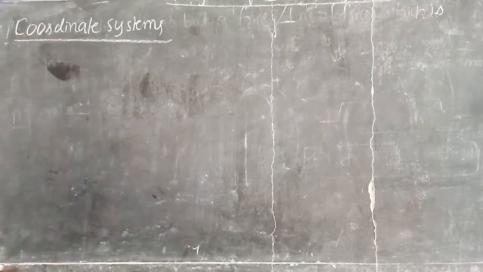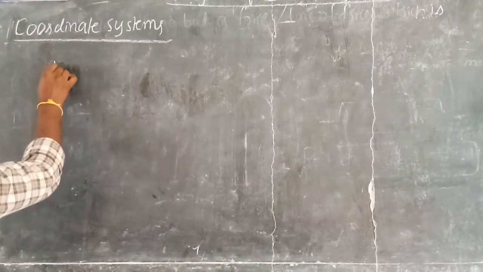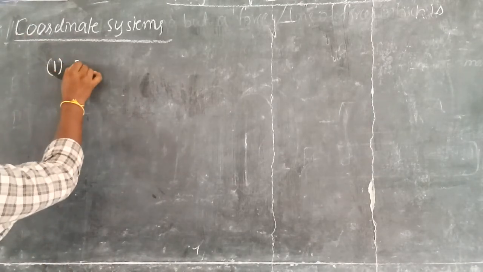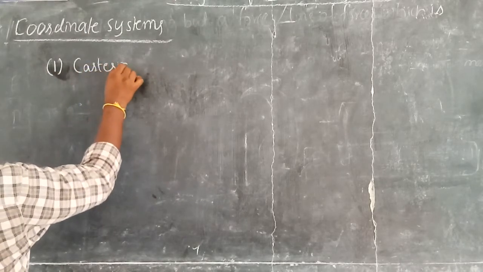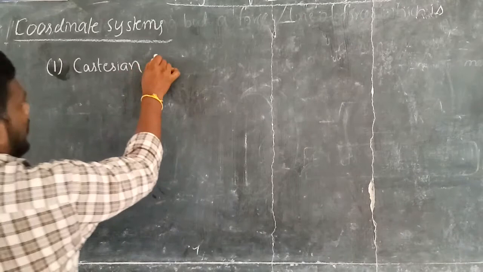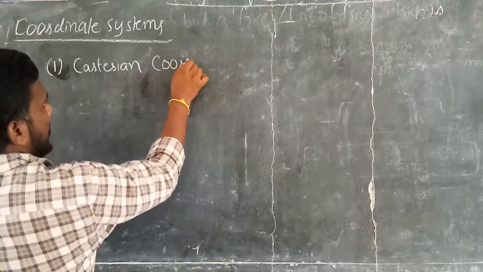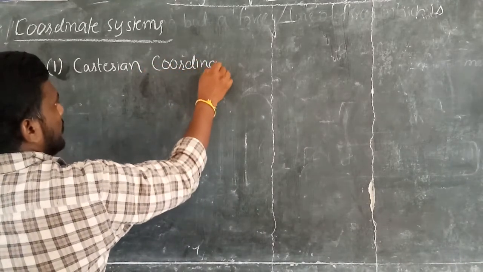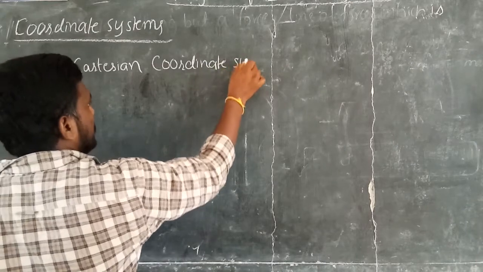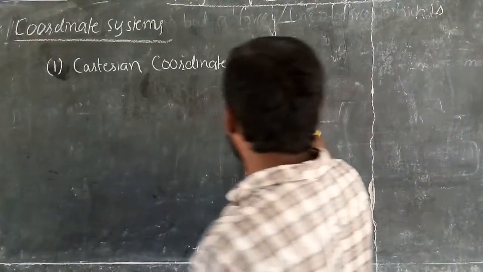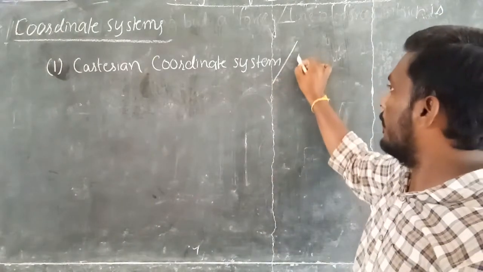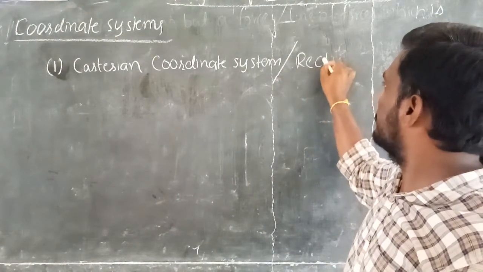We basically have three types of coordinate systems. One is the Cartesian coordinate system, also called the rectangular coordinate system.